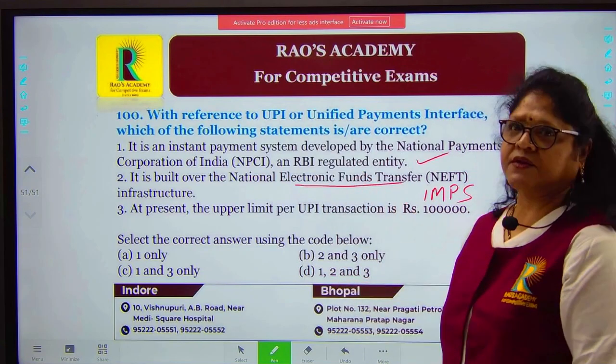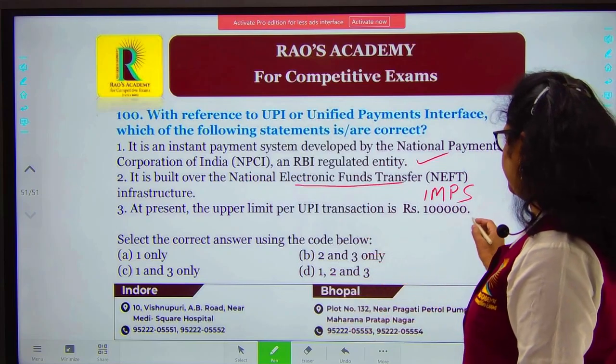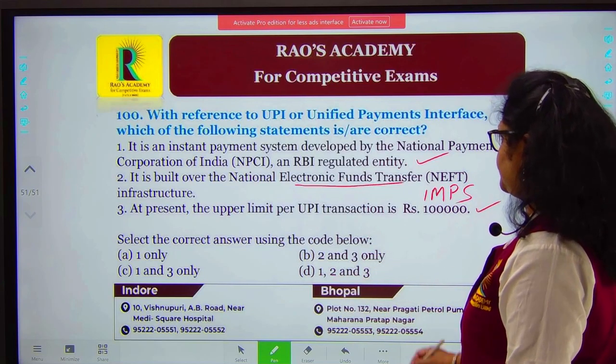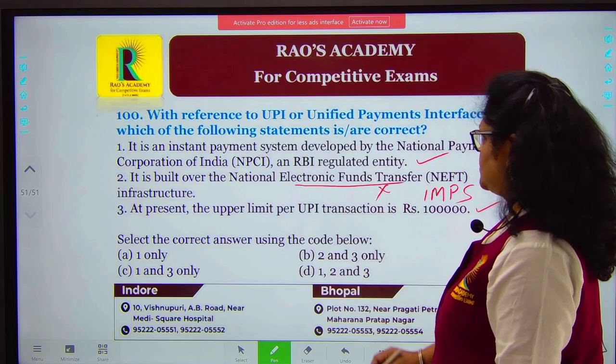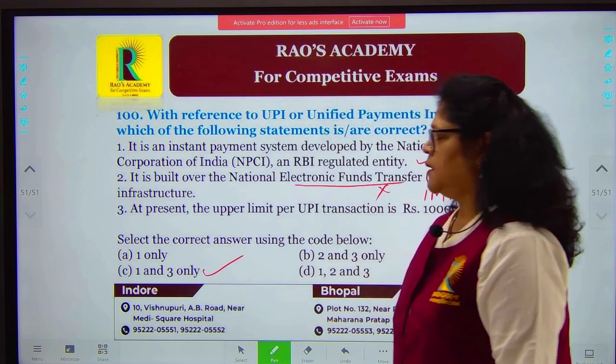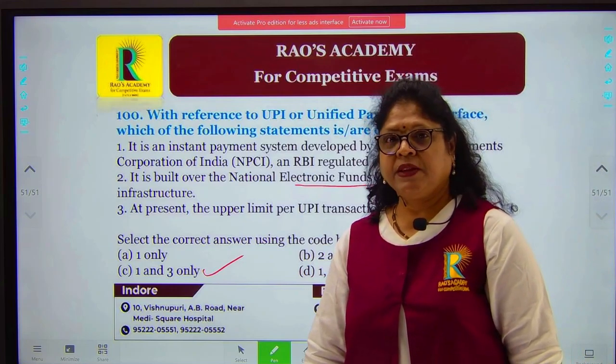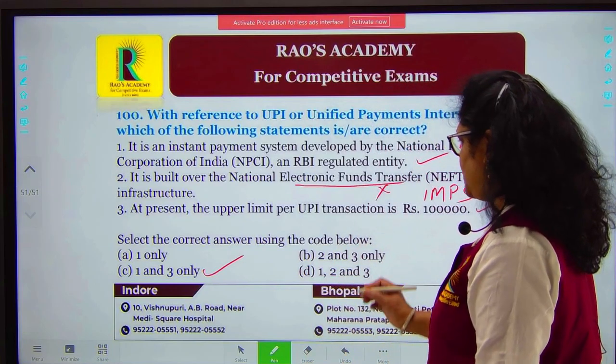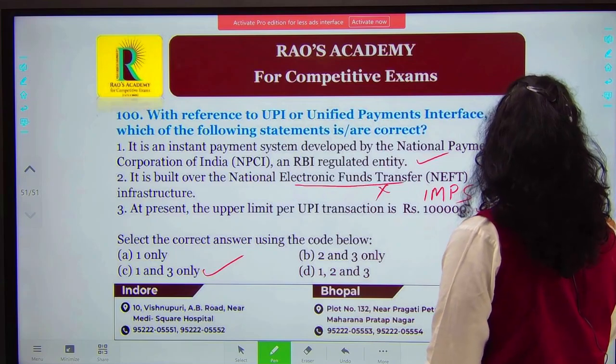This is immediate transfer of money. At present, the upper limit is 1 lakh. This is again a correct statement. So you have B as the wrong statement. You have 1 and 3, so your option will be C. 1 and 3 only. These are the correct options.